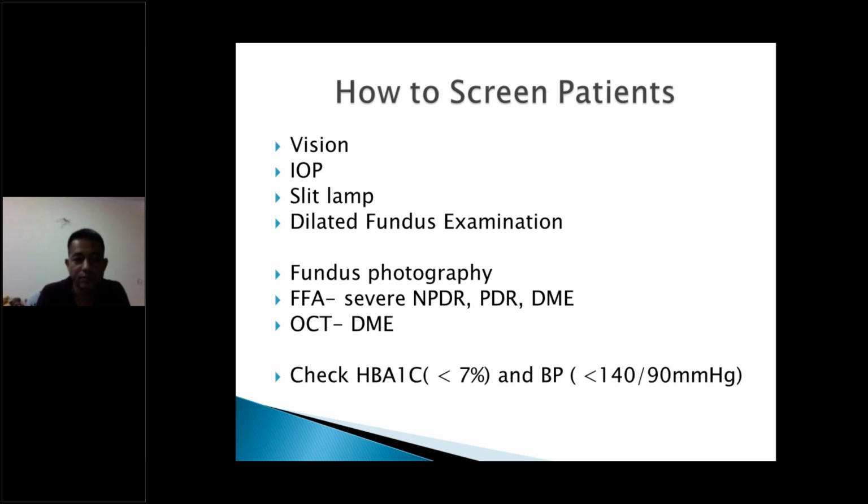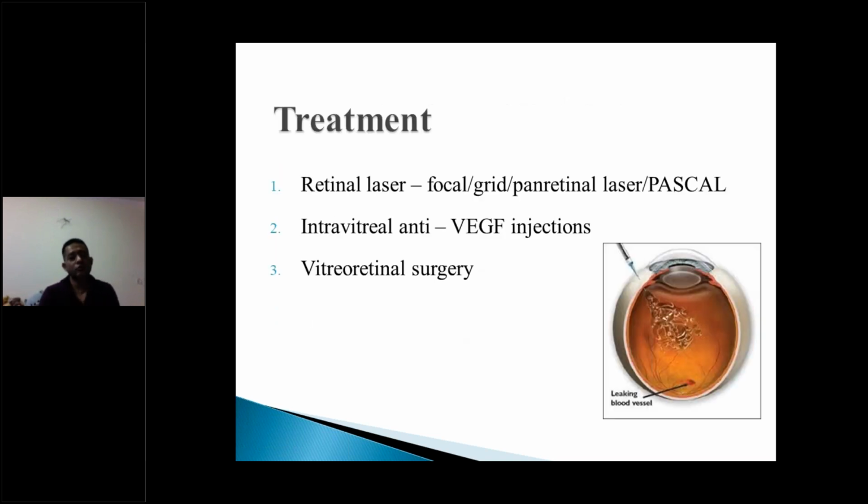So also always make sure to see the glycemic status of the patient while keeping the diagnosis in mind. So the treatment modality, you might see many things. We do retinal lasers, in terms of focal, grid, PRP laser, or some pattern laser or Pascal. Intravitreal anti-VEGF can also be used, that is Avastin, or sometimes the patient requires surgery.